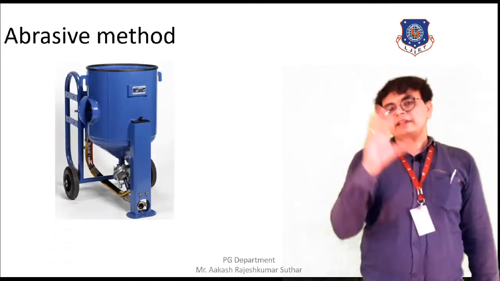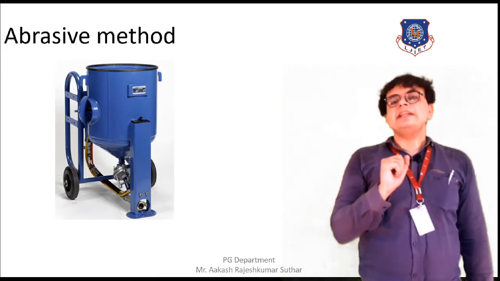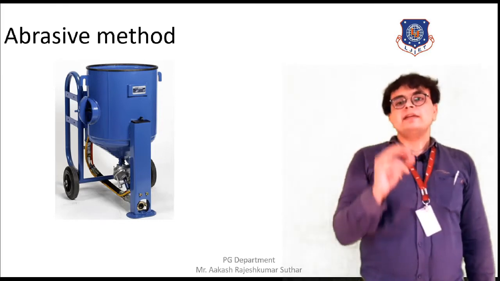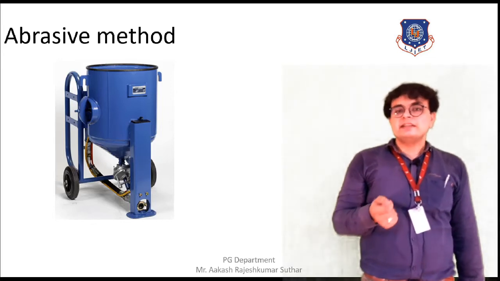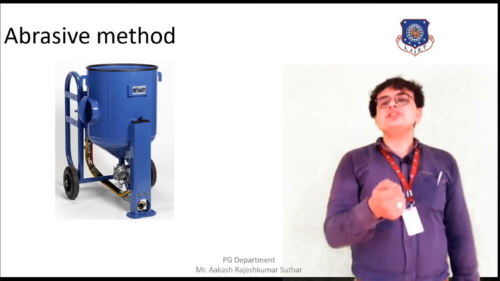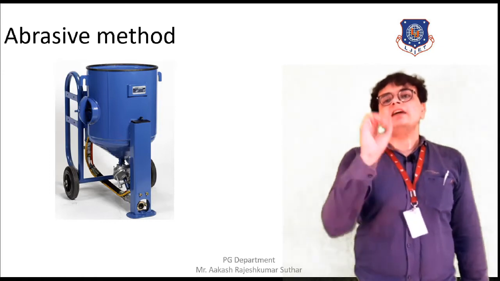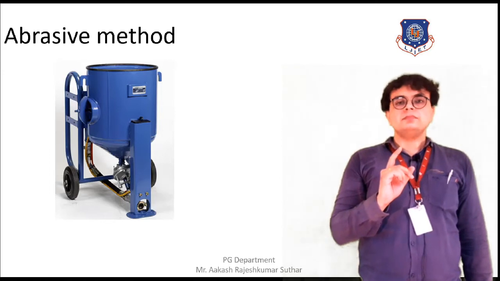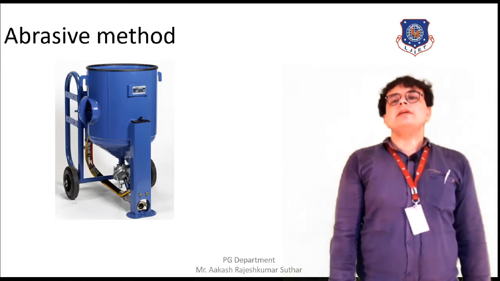Here there is an opening on the top, that is the funnel, where we will be inserting the sand into it, and we have an outlet from where the pressurized jet of the sand is obtained. It is located to the desired position where the removal of the stain, the grease and the oil layer is required to be done. So this is how the abrasive method is being used.